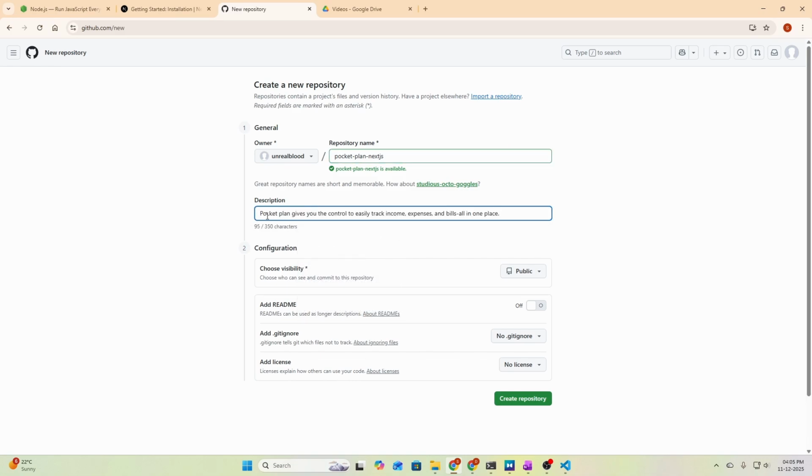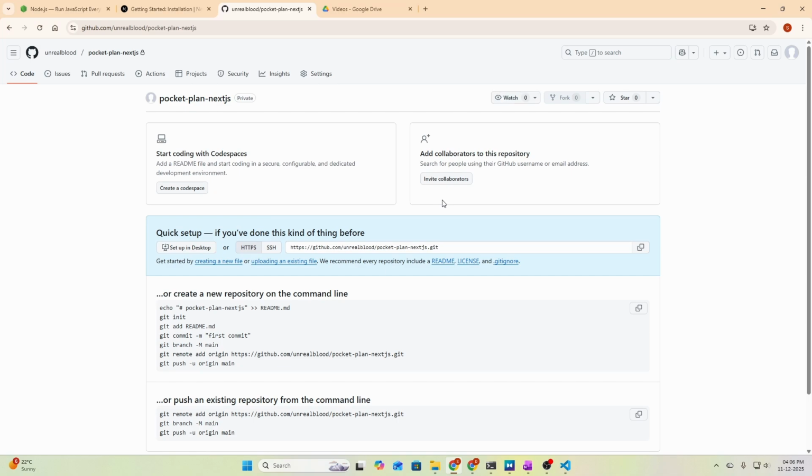It says Pocket Plan gives you the control to easily track expenses, income and bills all in one place. So this will be a private repository. I will make it public after finishing the project, don't worry. And you have the repository access on the GitHub also. So let's create the GitHub repository here by clicking on it.